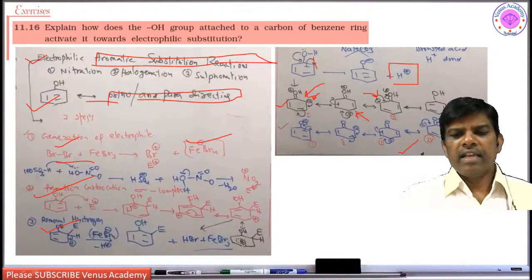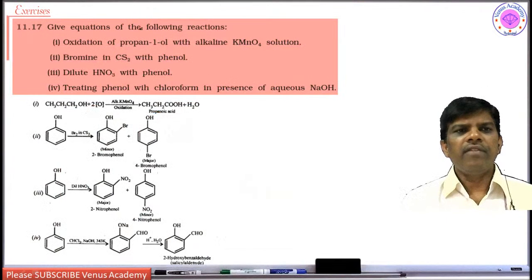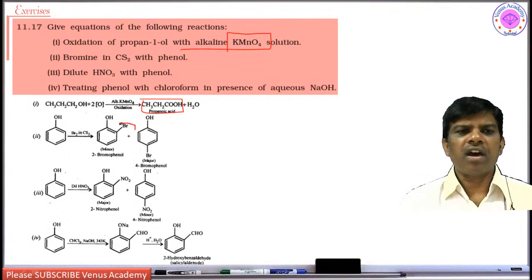Next, give equations of the following reactions. Oxidation of propanol with alkaline KMnO4. Alkaline KMnO4 is a strong oxidizing agent. It converts propanol to carboxylic acid. Then bromine in CS2, what is going to be there? It is straight away given in your textbook. It gives ortho and para mono bromo products. So what is the major product? Major product is para.